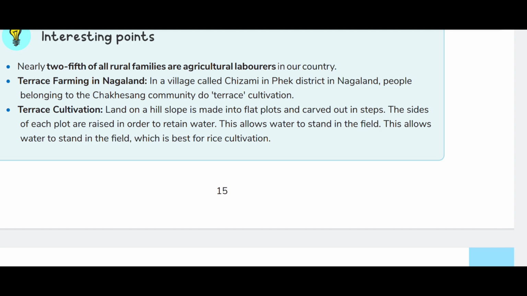Terrace cultivation is that land on a hill slope is made into flat plots and carved out in steps. The sides of each plot are raised in order to retain water. This allows water to stand in the field, which is best for rice cultivation.